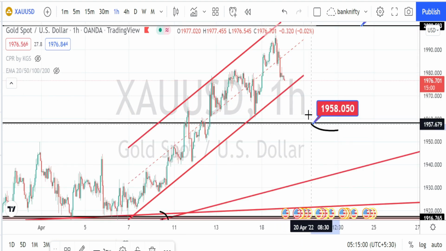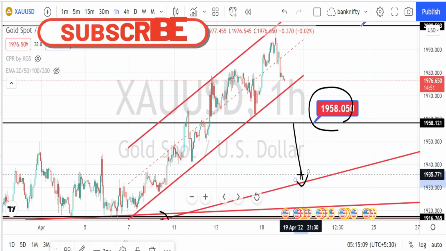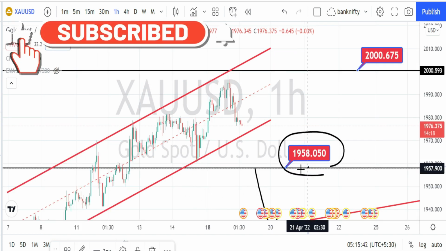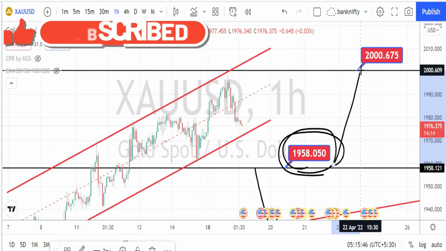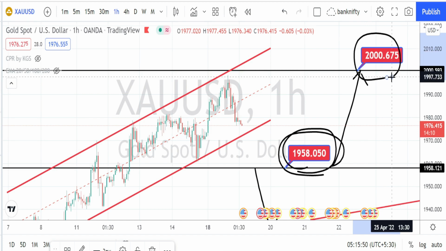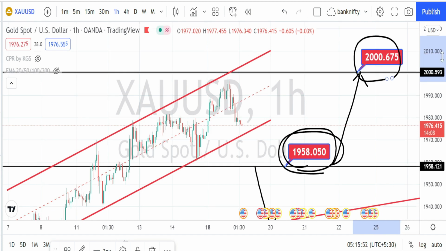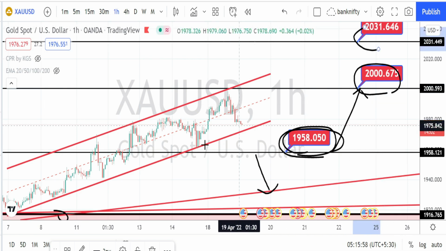And if the price action breaks this support level also, we can expect the price action to take support on the daily time frame trend line or the support line. And if the price action bounces back from this support line, next level of resistance is going to be the daily time frame resistance level, which is around 2000. If the price action breaks this resistance level, next level of resistance is going to be around 2031.